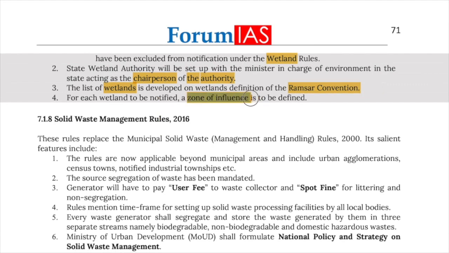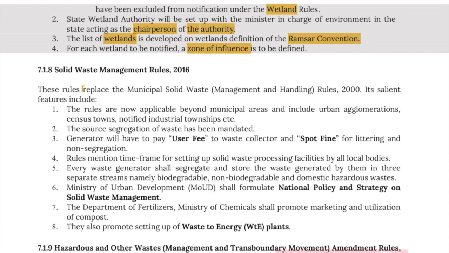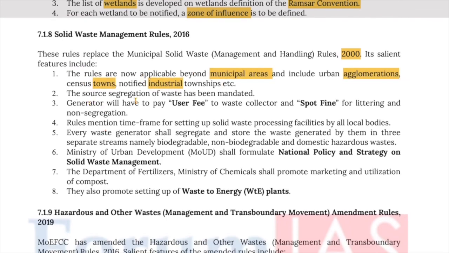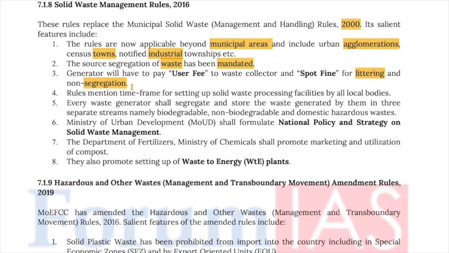Now, let's look at the solid waste management rules of 2016. These rules replace the municipal solid waste management and handling rules of 2000. Its salient features include: the rules are now applicable beyond municipal areas and include urban agglomerations, census towns, notified industrial townships, etc. The source segregation of waste has been mandated. The generator will have to pay a user fee to the waste collector and a spot fine for littering and non-segregation. The rules mention a time frame for setting up solid waste processing facilities by all local bodies.